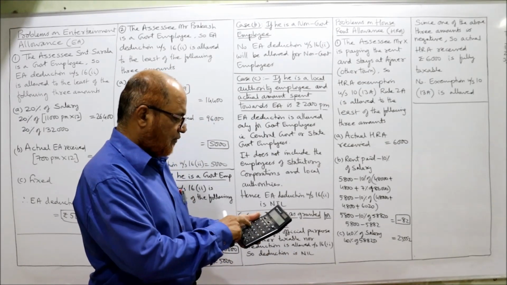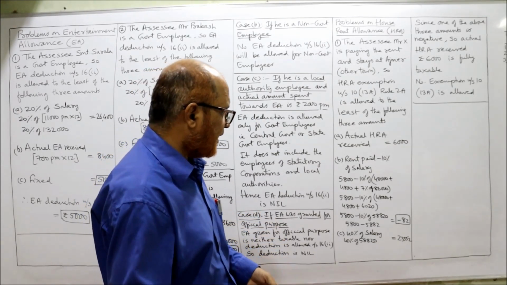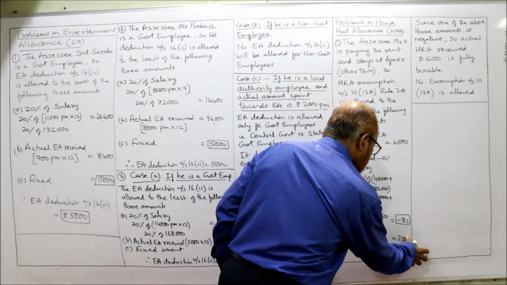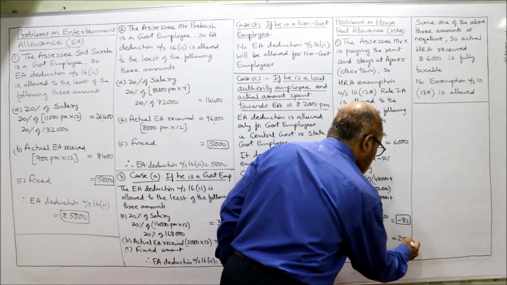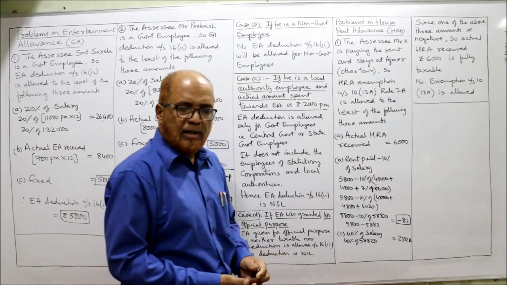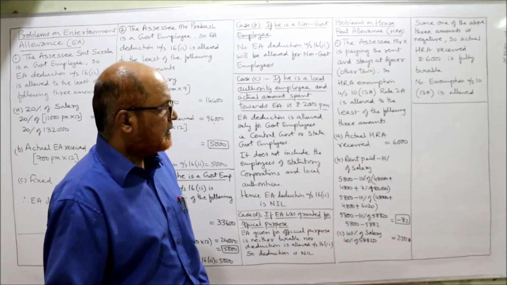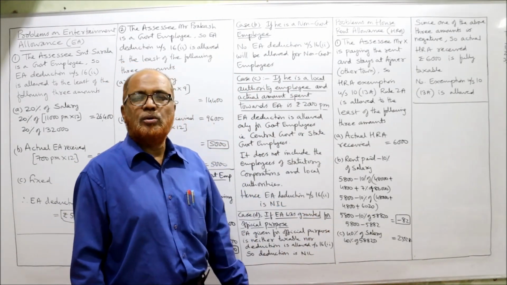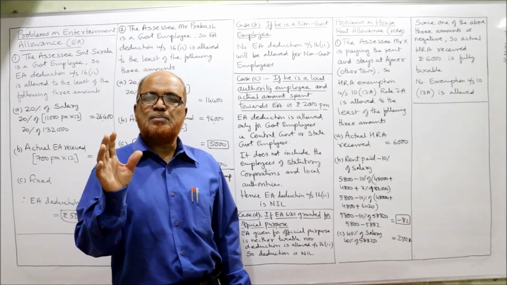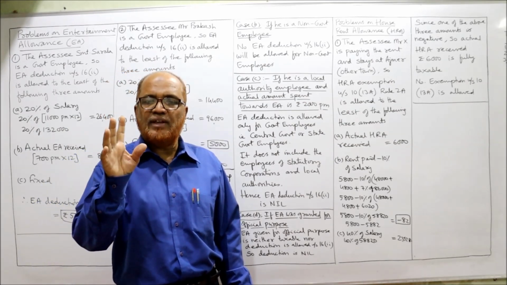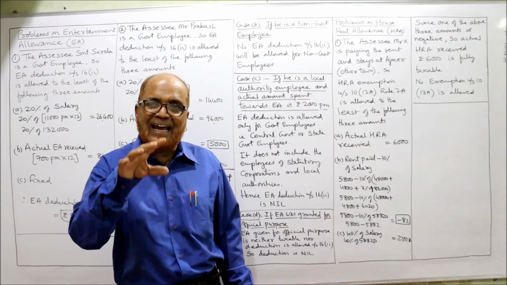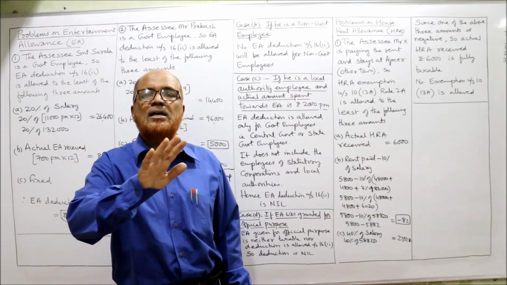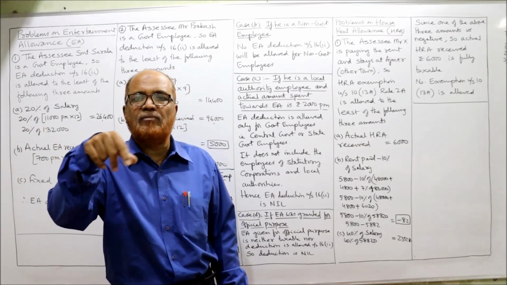58,820 into 40%, it is 23,528. Now least among these three is minus 82. In the last video I explained you in detail, if one of the three amounts comes to a negative figure, then no exemption will be allowed. Exemption will be zero.